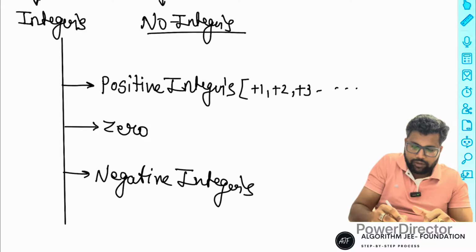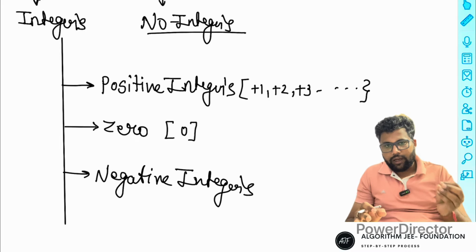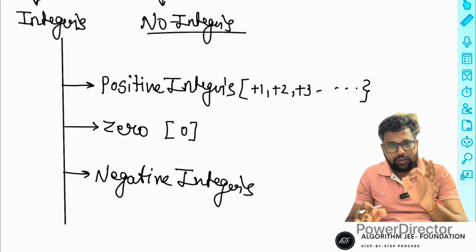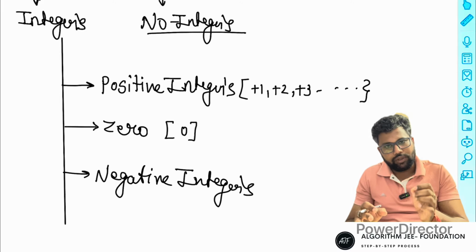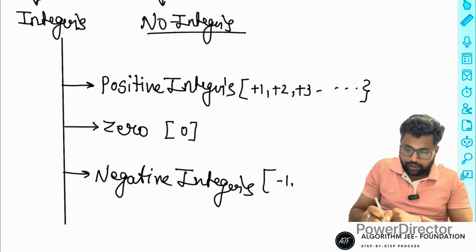Zero means just zero only. Zero is neither negative nor positive, so you do not write plus zero or minus zero. Negative means all the negative numbers.